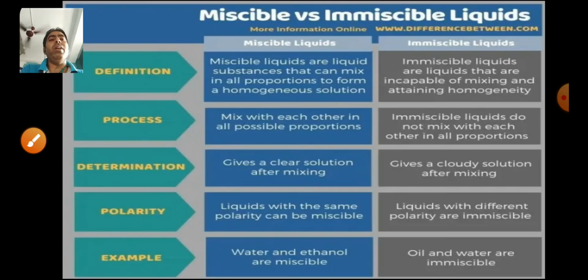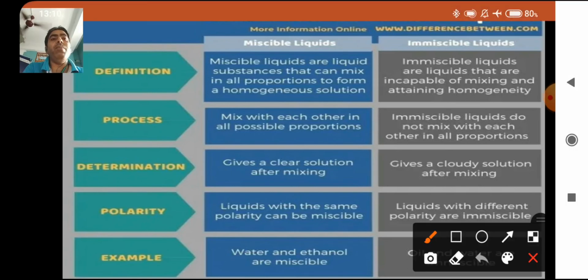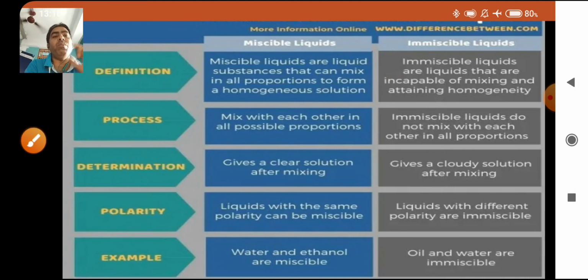Here are some differences between miscible and immiscible liquids. Miscible liquids are liquids that can mix in all proportions to form a homogeneous mixture. They mix together, and every particle of a solute dissolves in the solvent. They go into the intermolecular space between the particles. Immiscible liquids are liquids that are incapable of mixing and attaining homogeneity. This means they do not mix together; they form a separate layer.